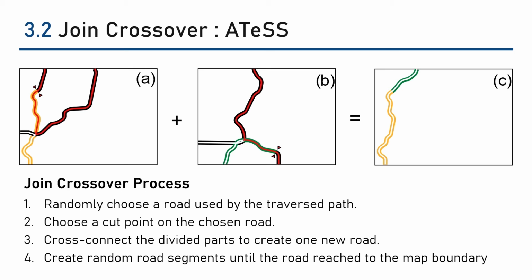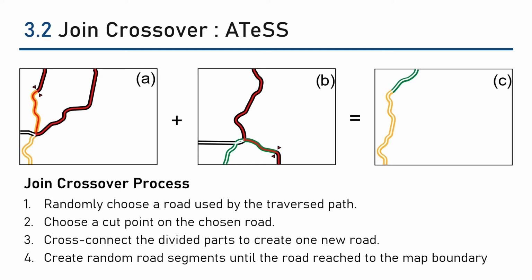If the child map including the newly generated road satisfies the validation, add the new road to the child map. Otherwise, a test will make up to 10 attempts with the same pair of chosen roads with different cut points, after which it chooses another pair of roads from the parent. In Figure C, the two chosen segments, the yellow and green lanes, are combined into a child road and added to the child road network map tile.